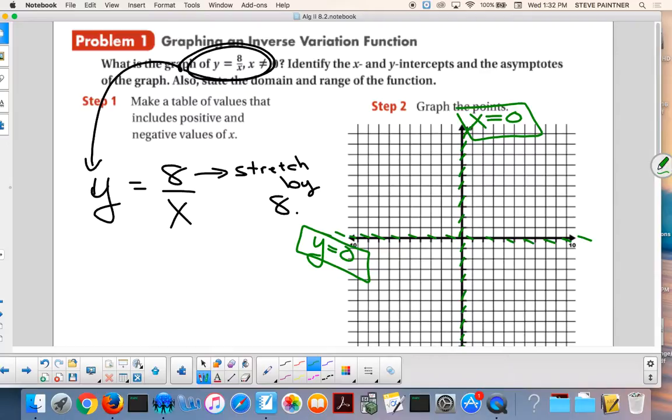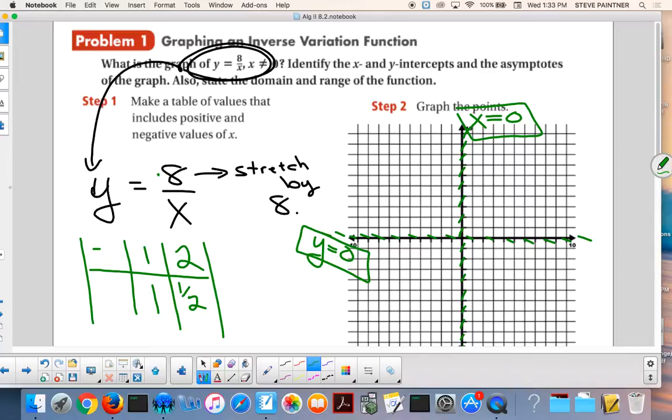Now, did I get that across to you? Stretches and compressions do not change your vertical or your horizontal asymptote. So what does this change? Only the y values. Now, if you know your parent, which you should, your parent was 1 goes in, 1 comes out. 2 goes in, what comes out? Half. And negative, 1/2 goes in, 2 comes out. Okay? This is your parent. I had you copy them. We did it on the previous slide.